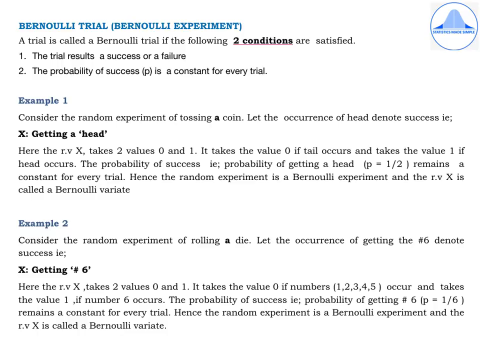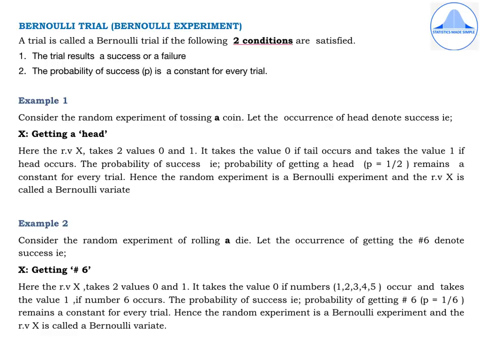We'll now define a Bernoulli trial or a Bernoulli experiment. A trial is called a Bernoulli trial if the following two conditions are satisfied. Firstly, the trial results in a success or a failure, and second, the probability of success, that is P, is a constant for every trial, or P remains the same every time you conduct the random experiment.